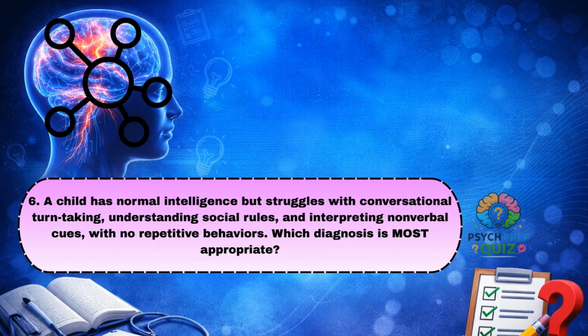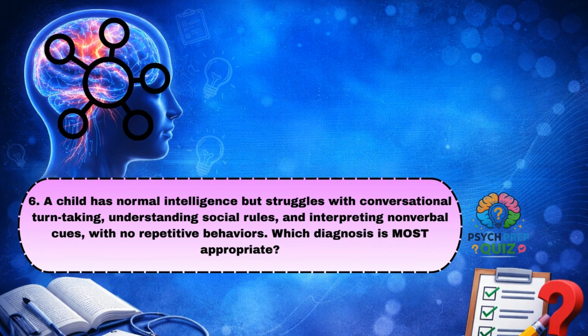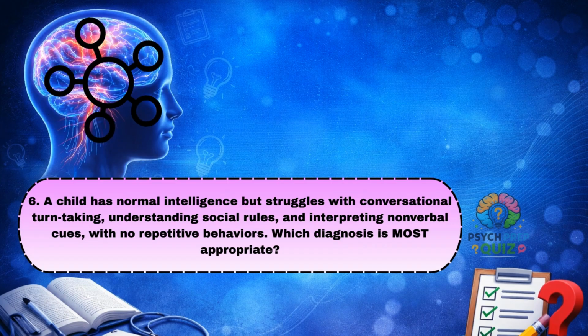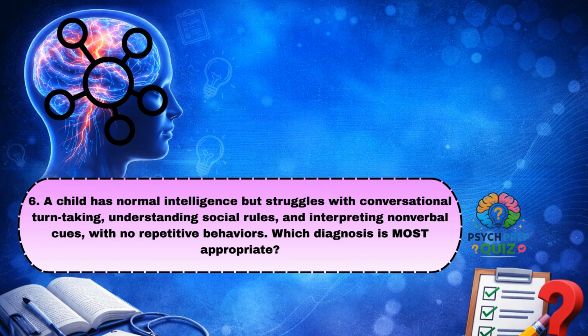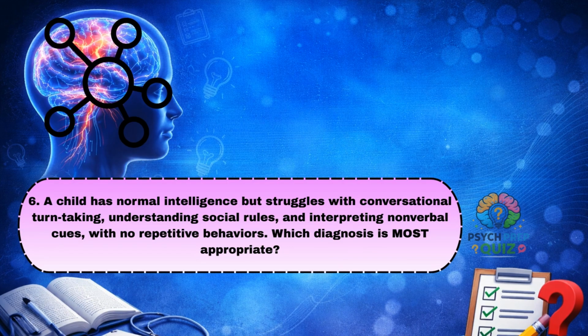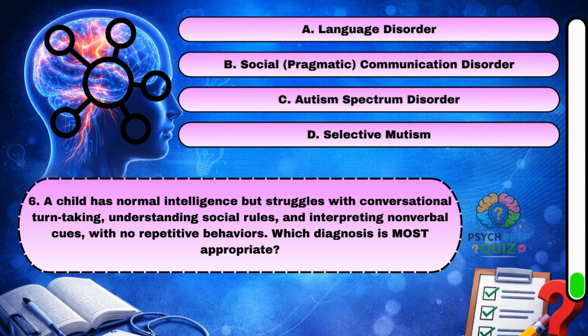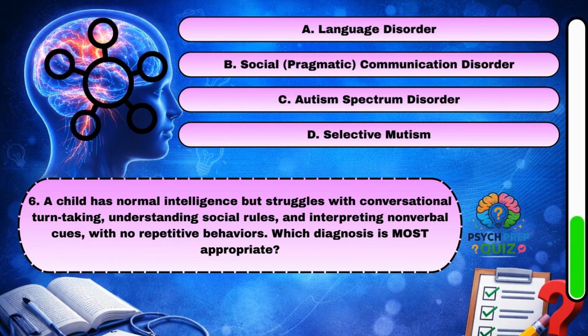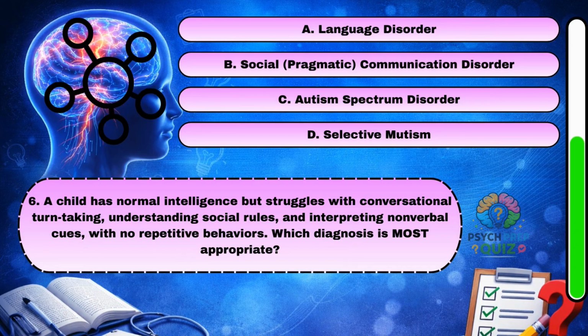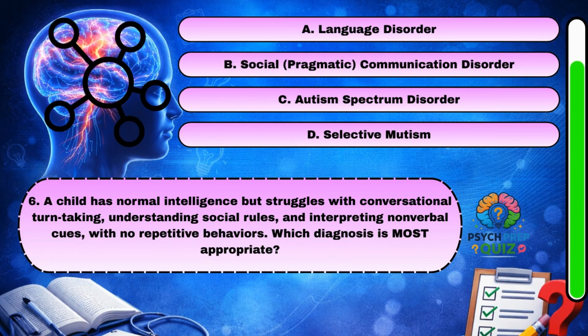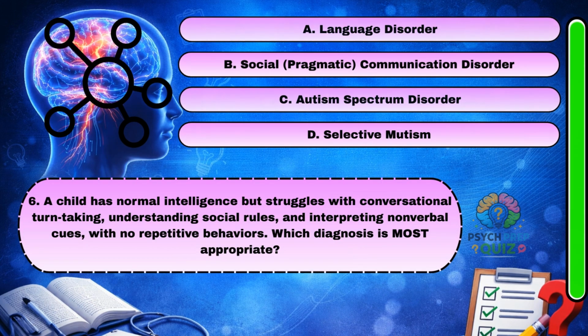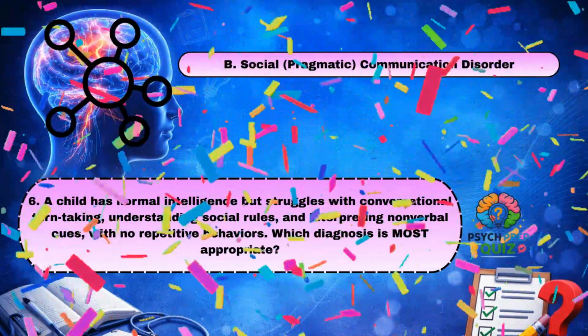A child has normal intelligence but struggles with conversational turn-taking, understanding social rules, and interpreting nonverbal cues, with no repetitive behaviors. Which diagnosis is most appropriate? B. Social pragmatic communication disorder.